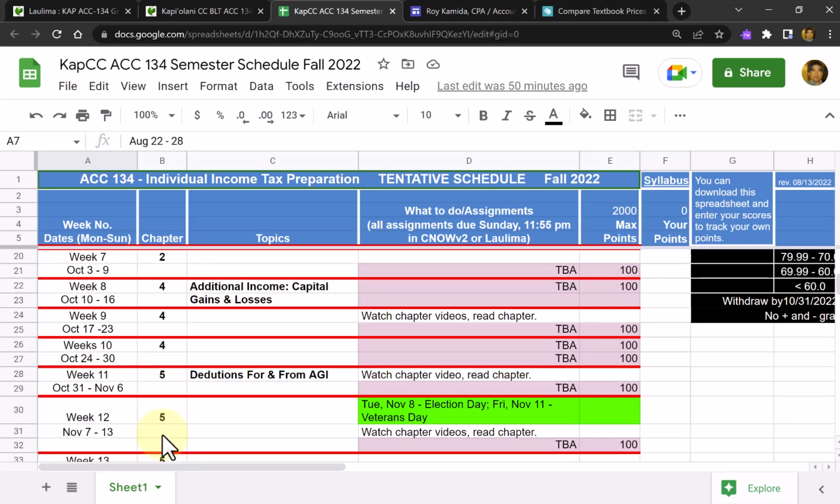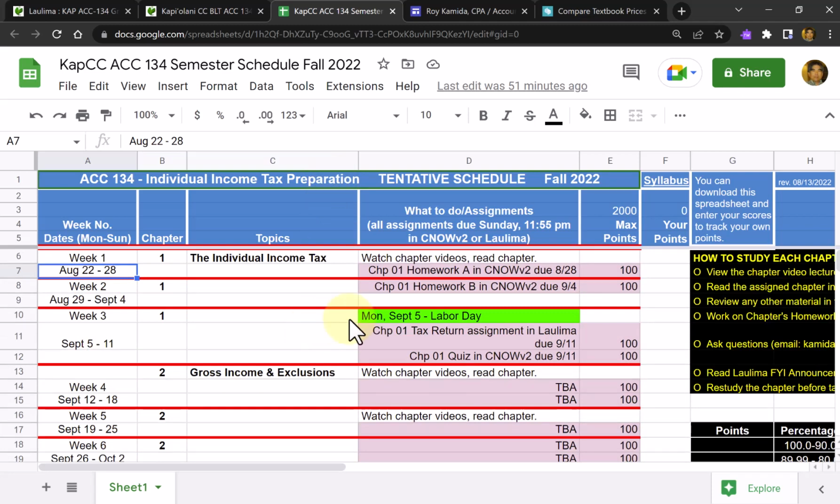Those chapters will be covered in the next tax course, Accounting 137, for business, not individual income tax preparation. So if you're interested in continuing with the next tax class, I'm going to be teaching it in spring 2023.